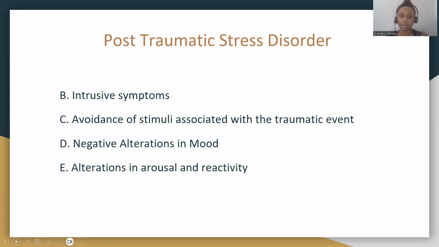Then we also have the alterations in arousal and reactivity, and this can include hypervigilance, exaggerated startle response, or recklessness. Hypervigilance might be the individual who is always on guard, right, and very on edge around the different things within their environment.